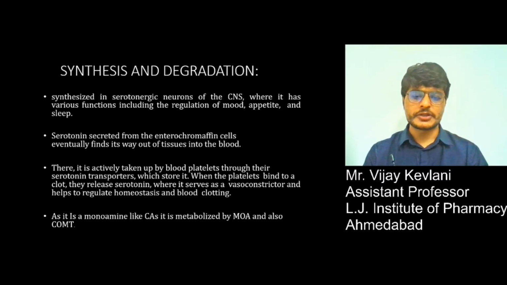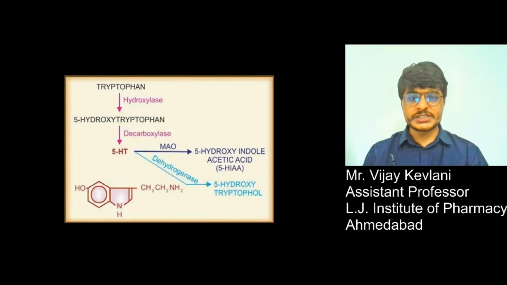and blood clotting. As it is a monoamine like catecholamine, it is metabolized by MAO, that is monoamine oxidase, and COMT, that is catechol O-methyltransferase. So this is how serotonin is synthesized. It is synthesized from tryptophan in the presence of hydroxylase.